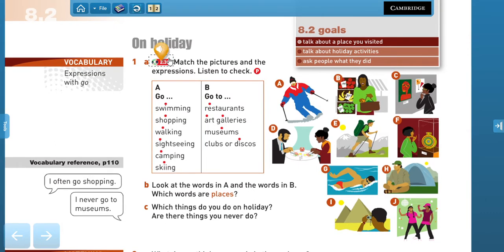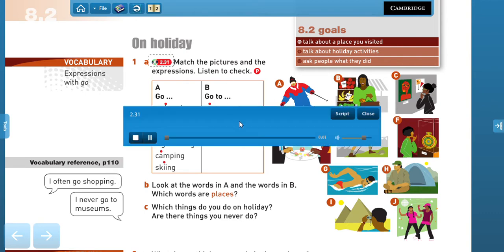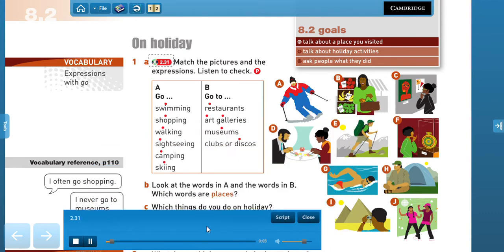Now let's check your answers. Track 31. A. Go skiing. B. Go shopping. C. Go to art galleries. D. Go to restaurants. E. Go walking.